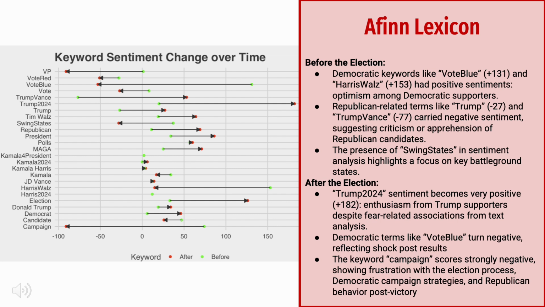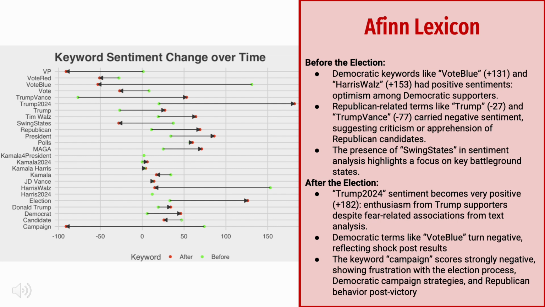And there was some very negative sentiment surrounding Republican related terms, like Trump, which scored negative 27, and Trump Vance, which had a negative 77. While these aren't very strong negative sentiments compared to the very positive sentiments connected to the Democratic campaign, it does suggest some criticism and apprehension related to the Republican candidates.